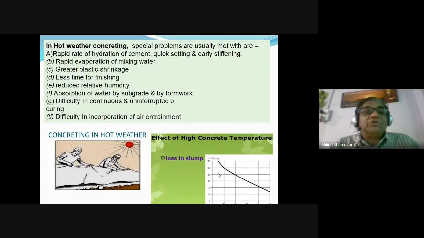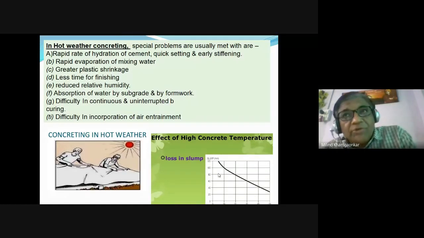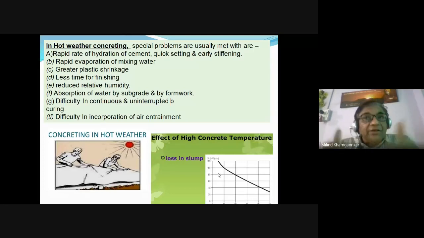Some disruption was there. So two things you must understand about what happens due to the summer situation. Two main things happen due to the evaporation. We lose the 38% quantity of water. So loss of water, loss of workability, loss of strength, and then loss of durability. And due to rise in atmospheric temperature, the concrete temperature also rises, and that increases the hydration process.